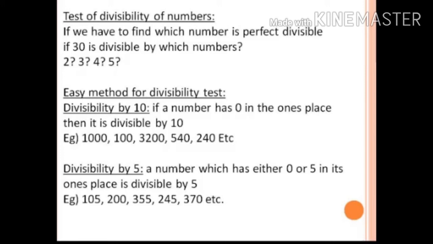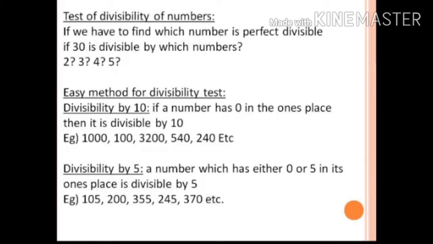Which numbers are divisible by 10? If a number has 0 in its ones place, then all those numbers are divisible by 10. Examples: 1000, 100, 3200, 540, 240, 820, or 10. All the given numbers that have 0 in the ones place are divisible by 10.